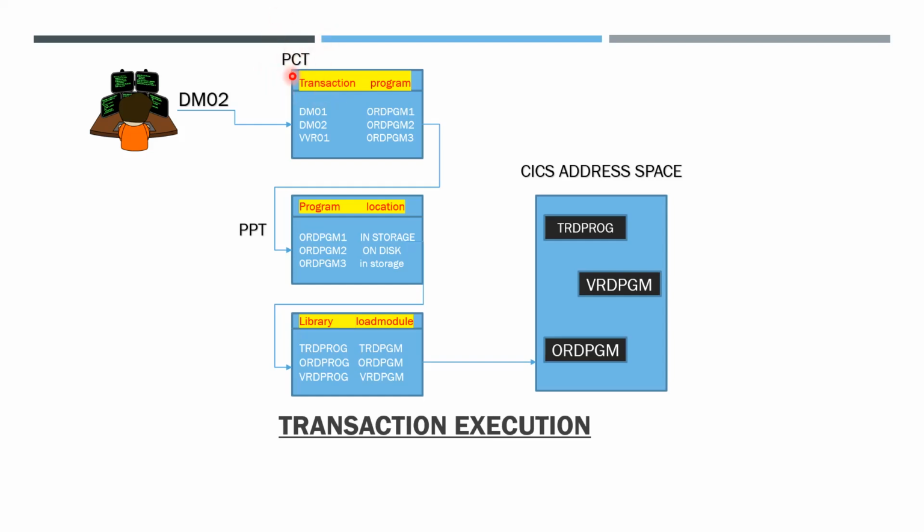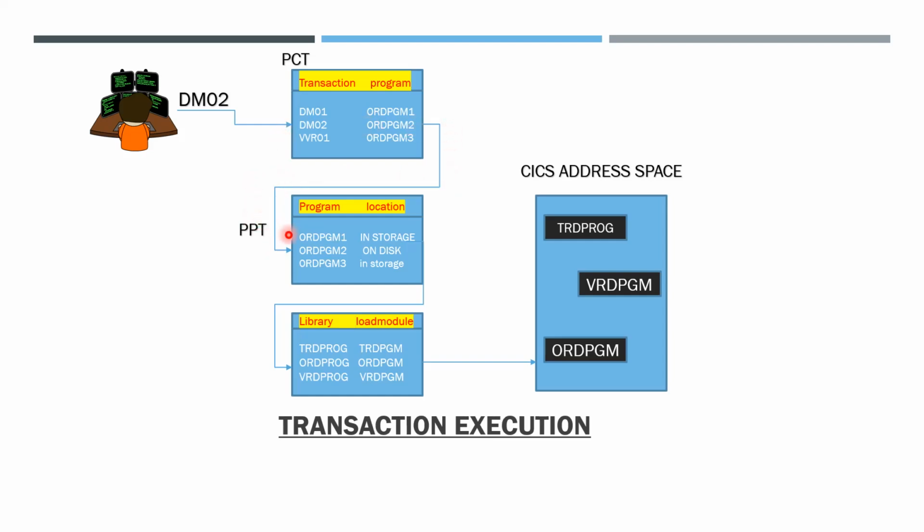The program control table consists of transaction IDs with respect to programs. With transaction ID DMO2, the program ORD-PGM2 is identified, and when the program is found, we have to find where it resides. So it goes to the program processing table.